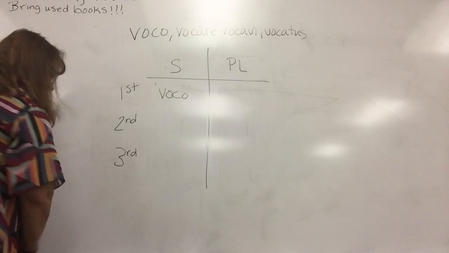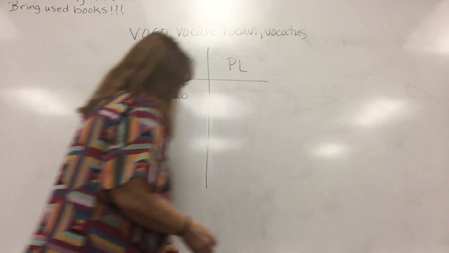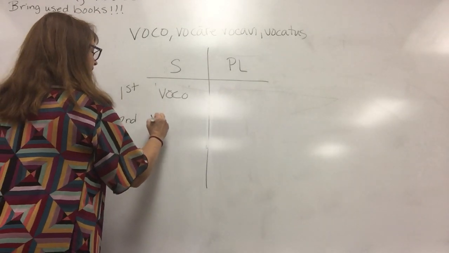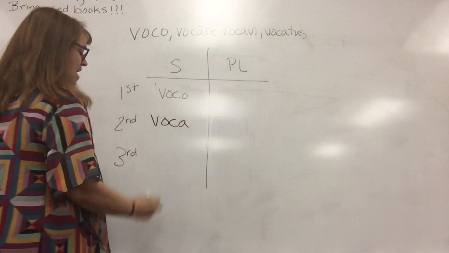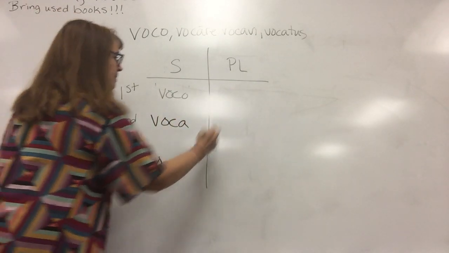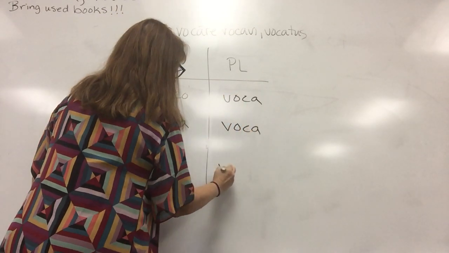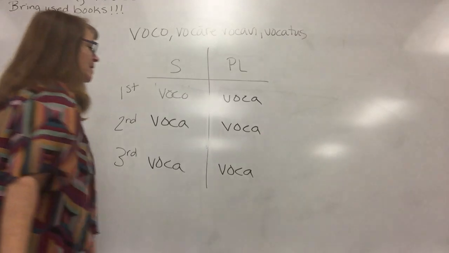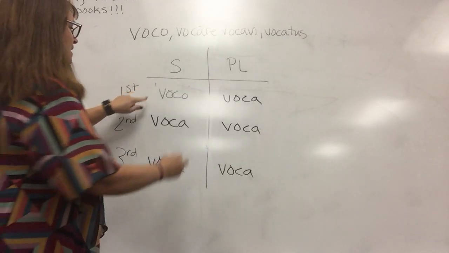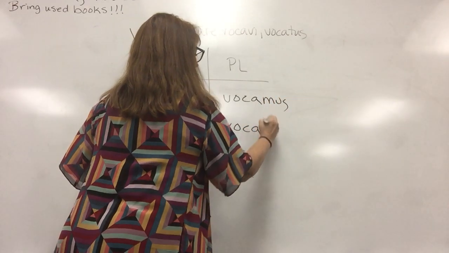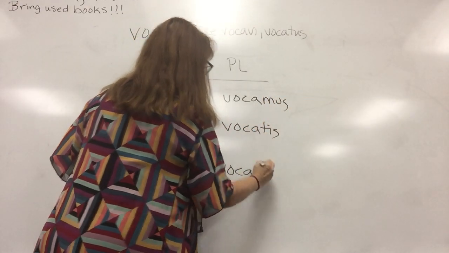Let me see if I can find one. Maybe this one over here. Okay, voco. Then I have a stem, voca, V-O-C-A. And then I'm going to put my personal endings. This one's already done: o, s, t, mus, tis, and then N-T.